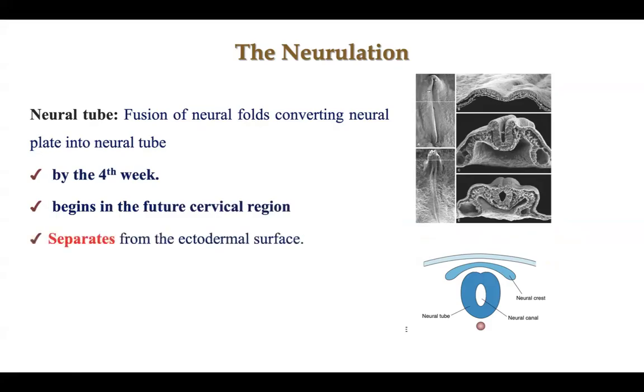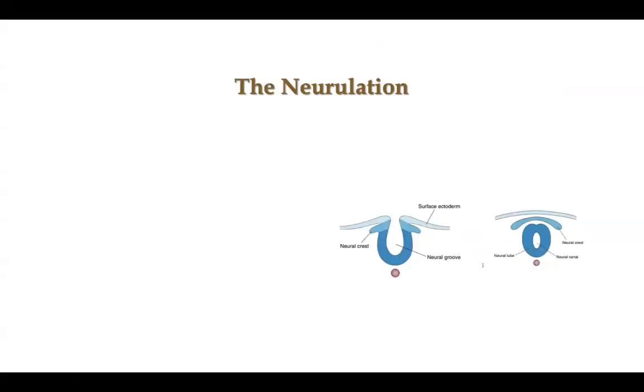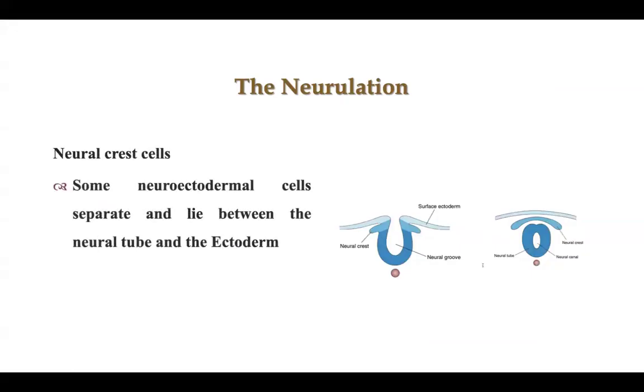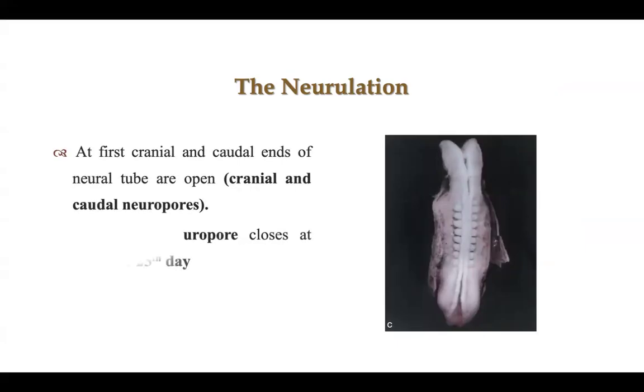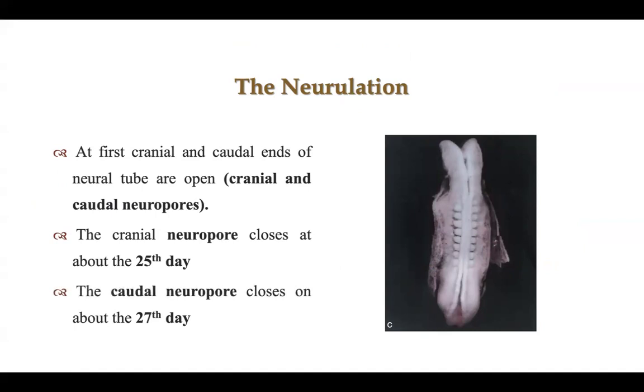This fusion starts in the cervical region, then separates from the ectoderm and separates with it the neural crest. We have two openings, cranial and caudal. The cranial neuropore will be closed at 25 days and the caudal neuropore at 27 days.